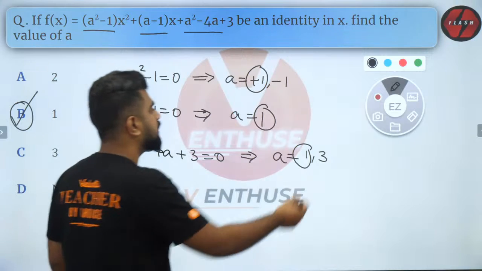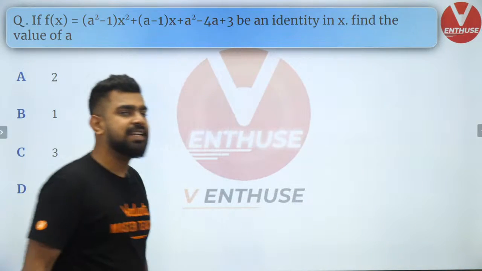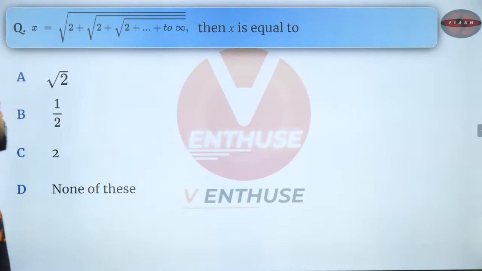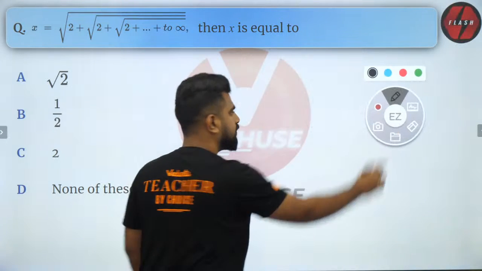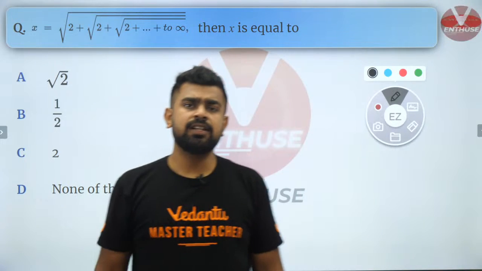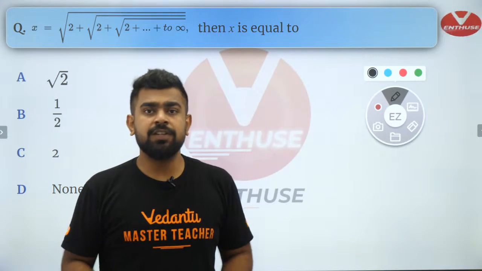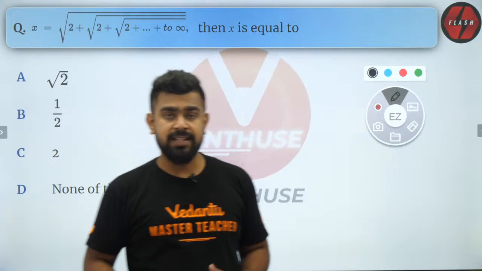This question, I guess, clears up the concept of identity. Now moving on. The second question is given over here. So what is the answer? Any idea? This is a very, very common question which is asked in NTSC and all exams like that.